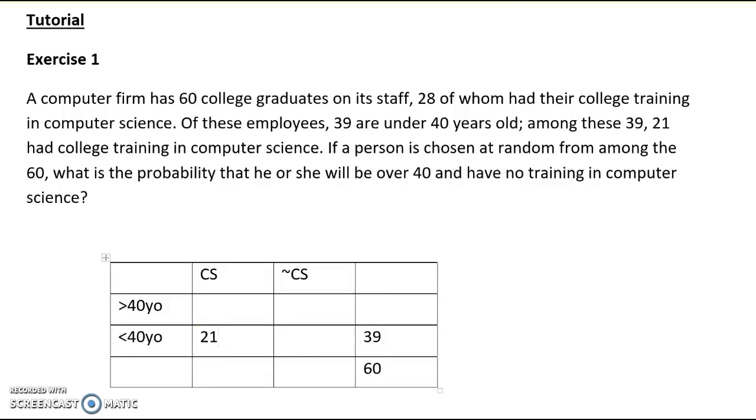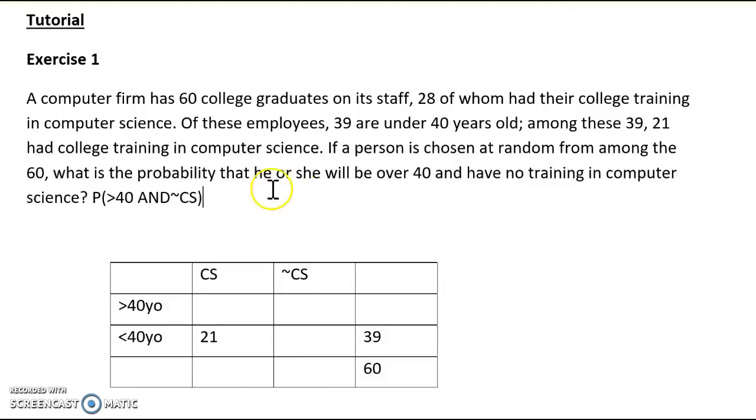Okay, what does the information do? If a person is chosen at random from among the 60, what is the probability that he or she will be over 40 and have no training in computer science? So this is actually the question. Okay, so we want to know the probability of it will be over 40 and no computer science training.